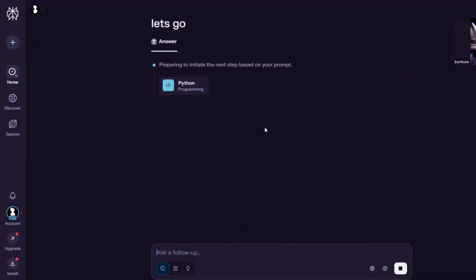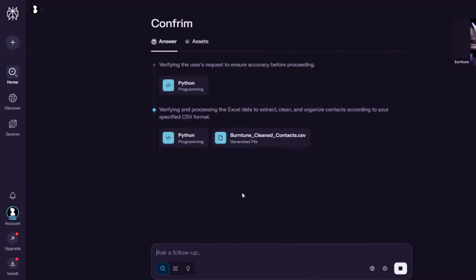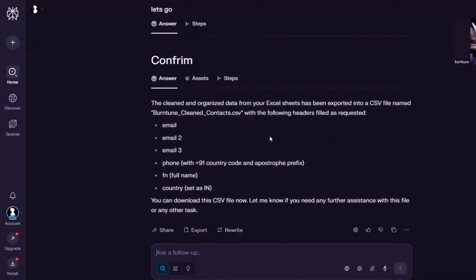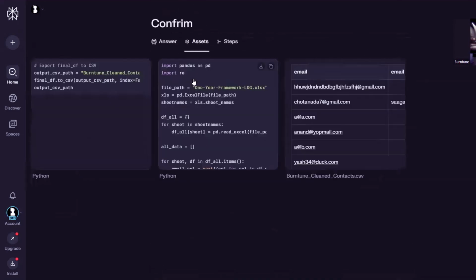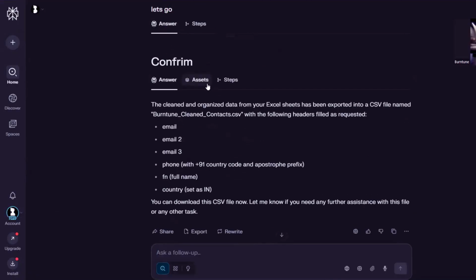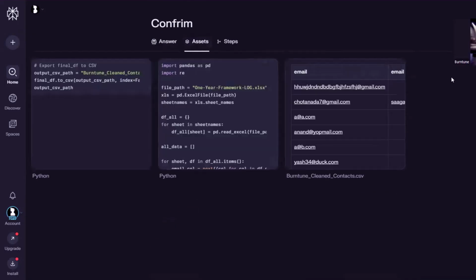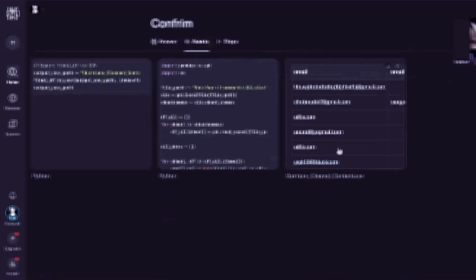All right, Python programming started. I shall soon have my CSV file. All right, I think it's ready. It's called Burn Tune Clean Contacts CSV. Now, the question is, where is it? This is the one. If I go to assets and let me just open that. There you go. All the files are here.